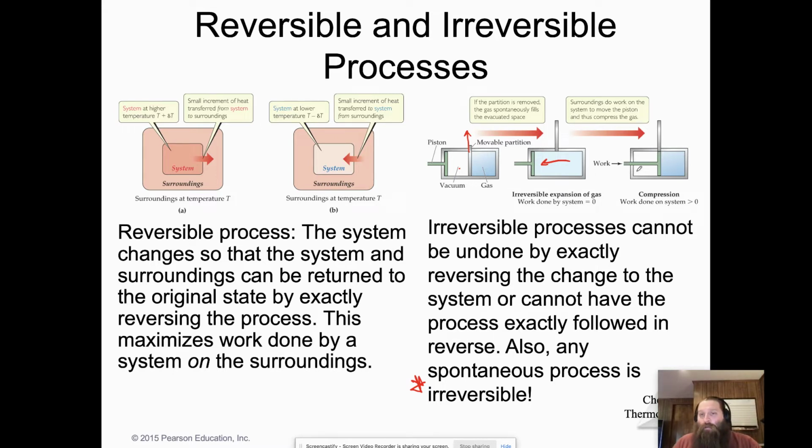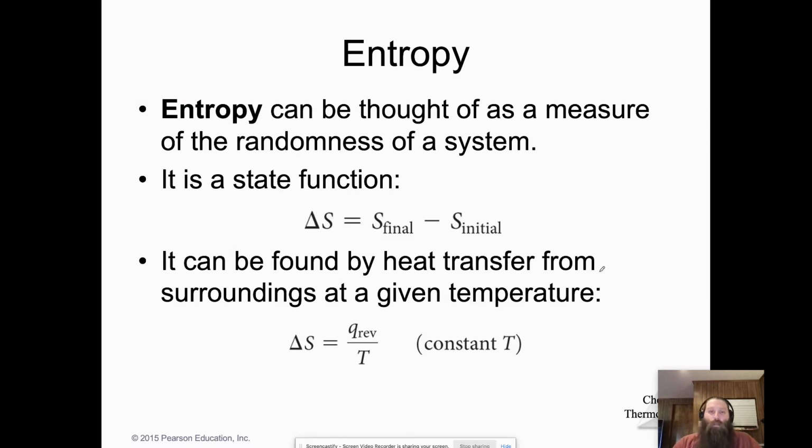However, if I want to get it back, I would have to do work with this piston to compress the gas before I could drop that partition back down. And so since I can't get it back to this initial state without doing work, we say that it is an irreversible process.